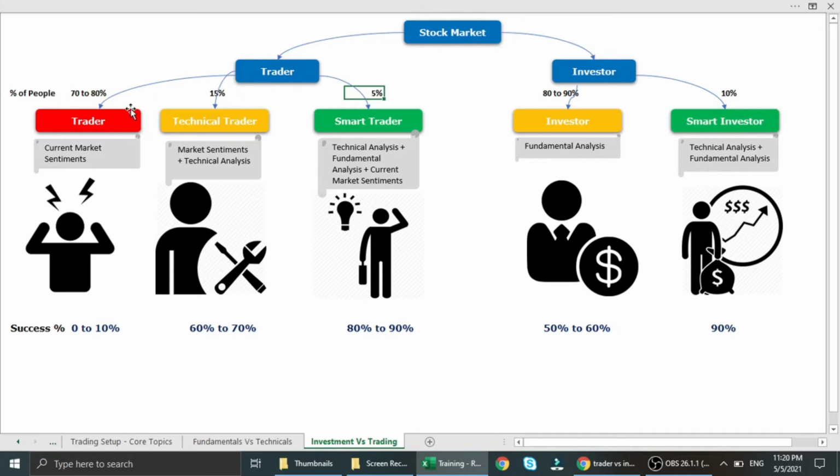And coming to the success ratio of the trader, only up to 10% of success is guaranteed. But when it comes to technical trading, there is 60 to 70% chance of winning the trade. When it comes to smart traders, these are the people who win always. And these are very few people and very smart people. And the success ratio is 80 to 90%.